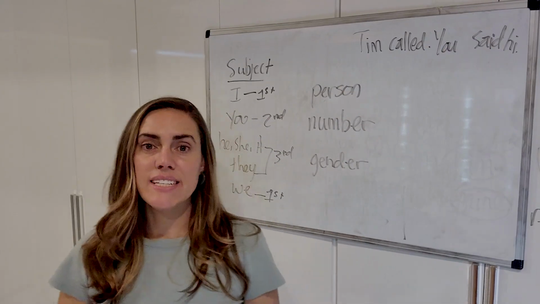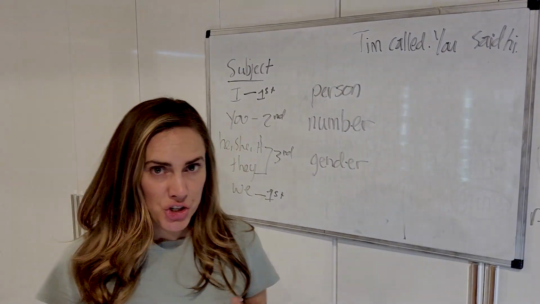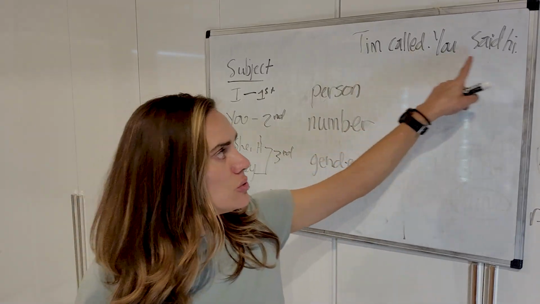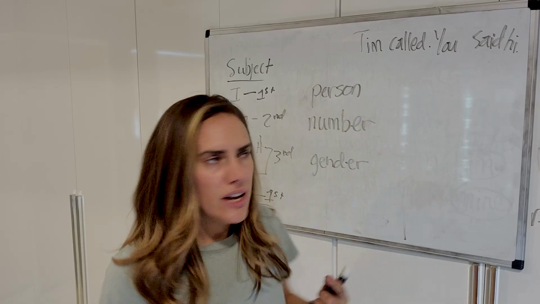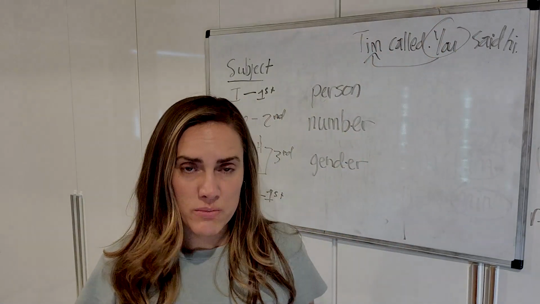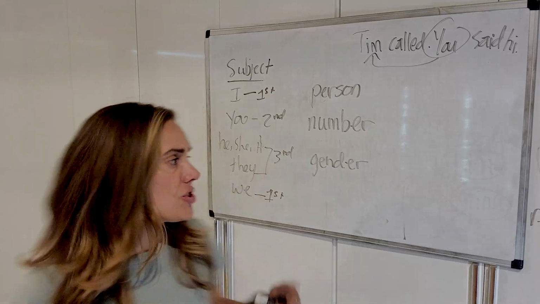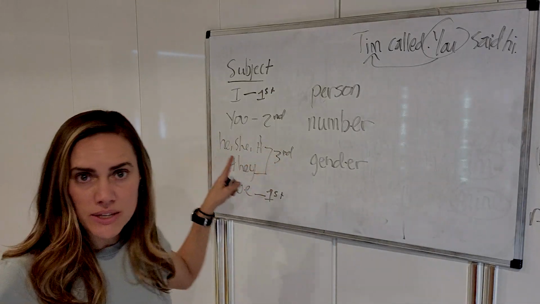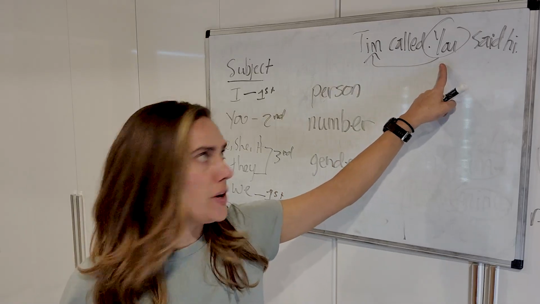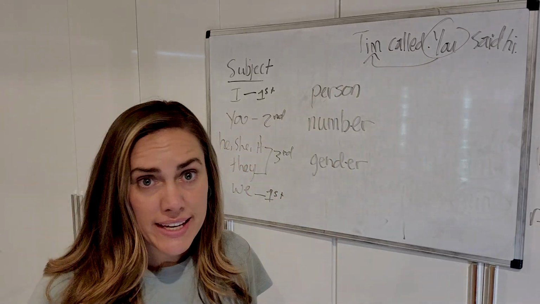All right, so in this example, you can see person issues with agreement for the pronoun. Tim called. You said hi. Here we have a pronoun. It should refer back to the noun that was mentioned. Tim is actually third person because it's he, okay? So then we would use he here, instead of you. He said hi.